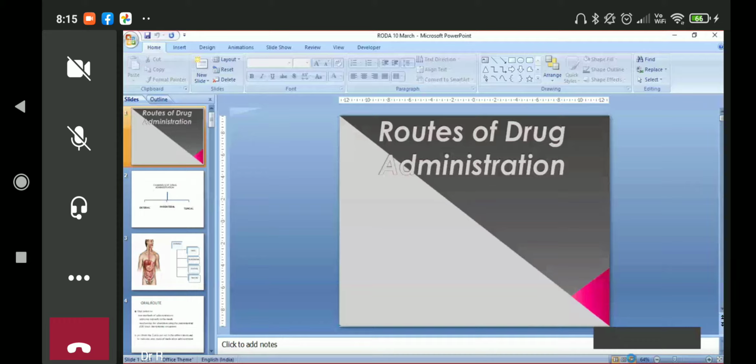So this is the same. If we say it's enteral, oral. Excuse me, sir. Yes. Sir, slides are not changing. Not changing, but for me it is changing. Oh, okay. I'll try to share it again. This is visible. Yes, sir. So now third slide is visible. Okay. Now if I make it now, this is visible.